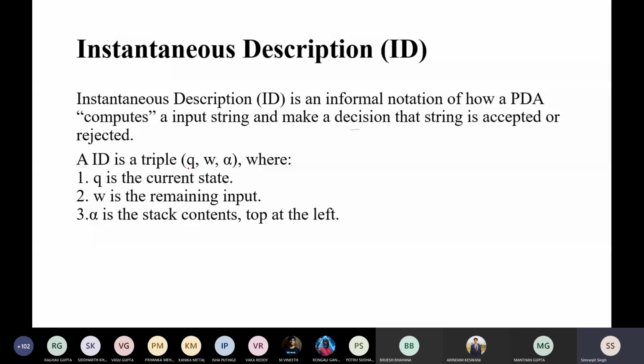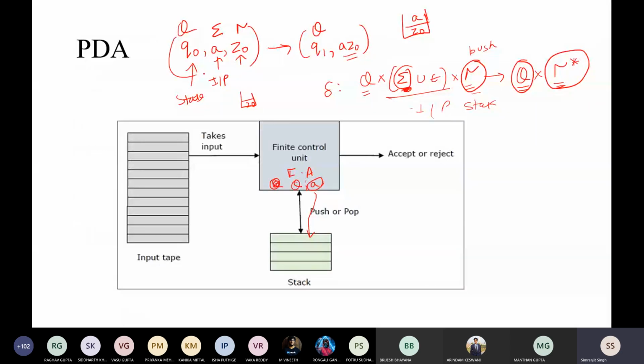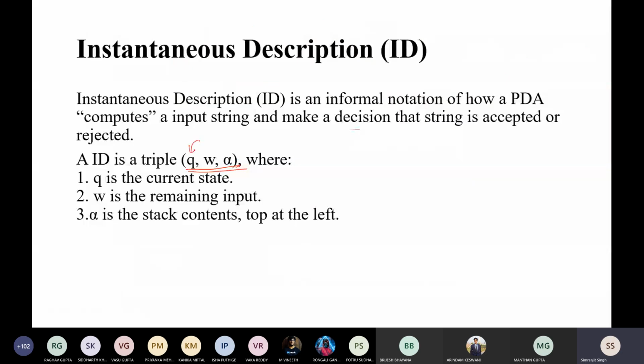By looking at this, you can easily recognize which state you are in, what the input is, and what is present at the top of the stack. Keep in mind that it is always the top of the stack. It can be alpha, it can be anything, but if the stack is empty, it will always be Z naught.